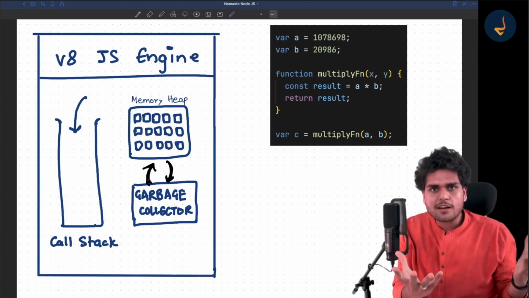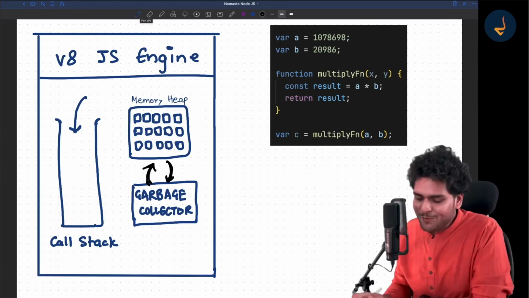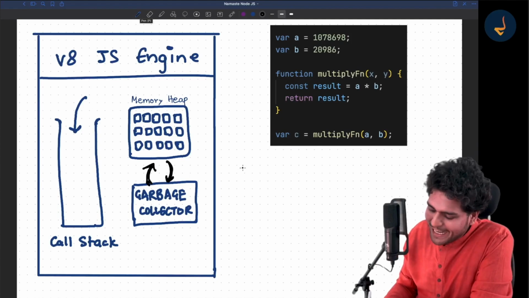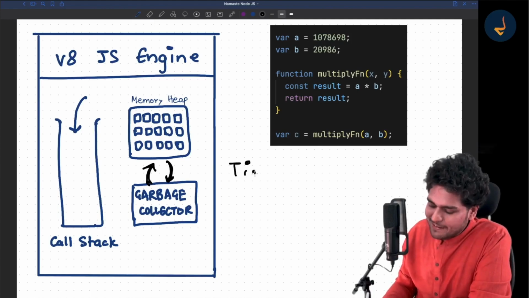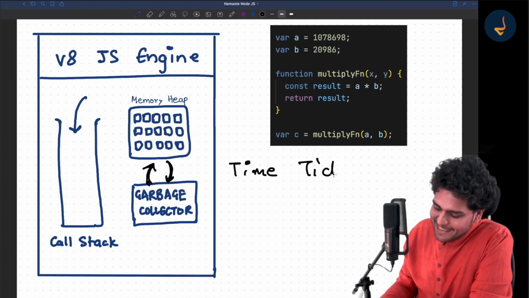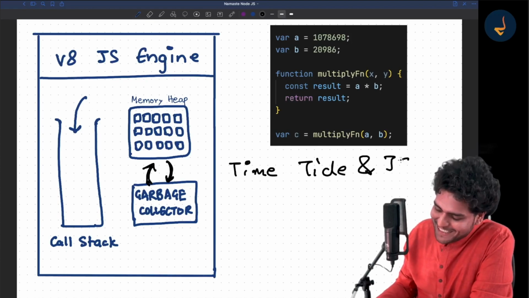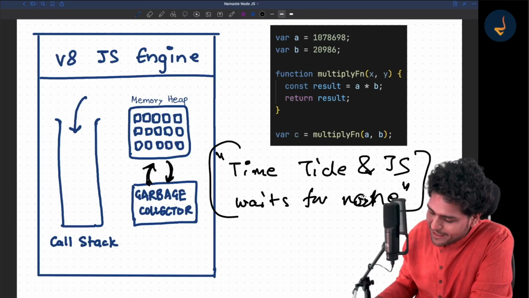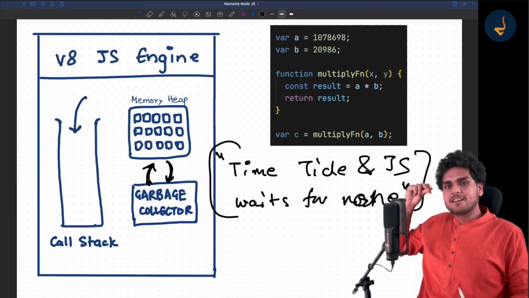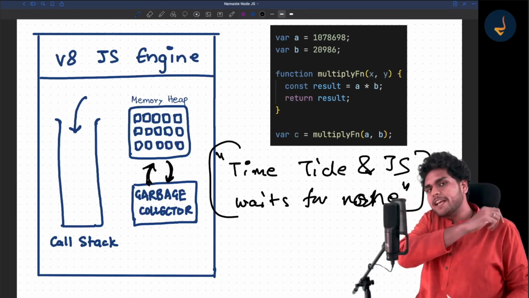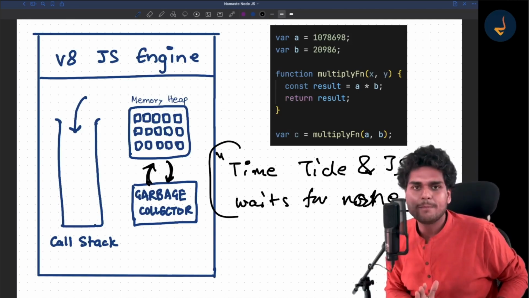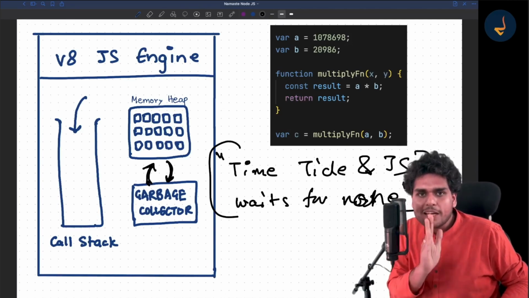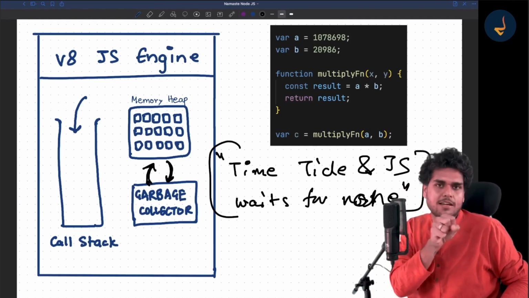The code is run. JavaScript does not wait for anything, and that is why I have a quote also when I say: time, tide, and JavaScript waits for none. Okay, so I say this to all my students: time, tide, and JavaScript waits for none, right? The JavaScript engine takes the code and executes it very fast. If you ask the JavaScript engine to wait for something, it will not do it.